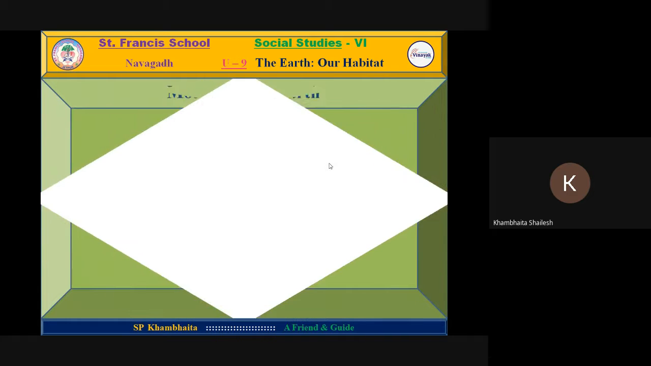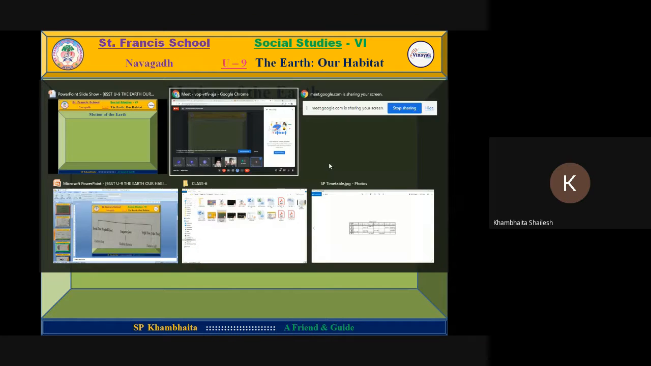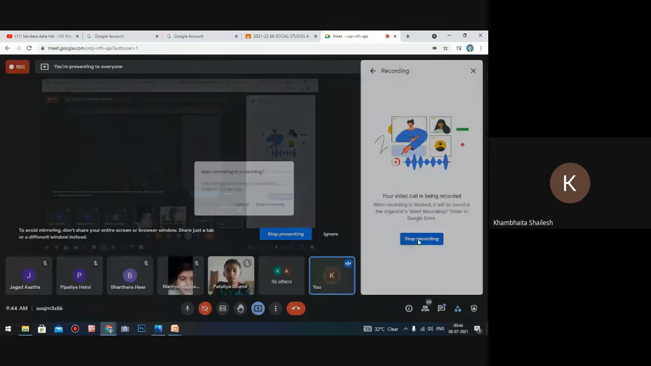Now, motion of the earth. We are moving towards its different types of motions. Before that, if you have any question,